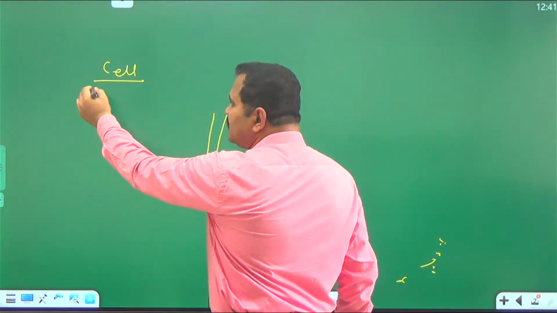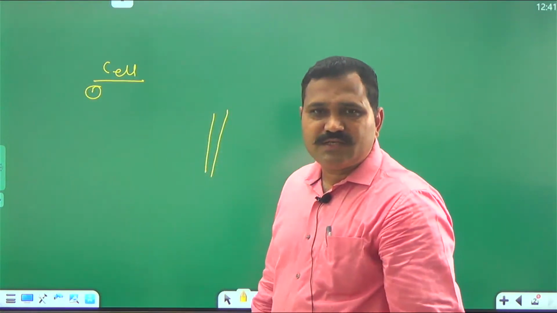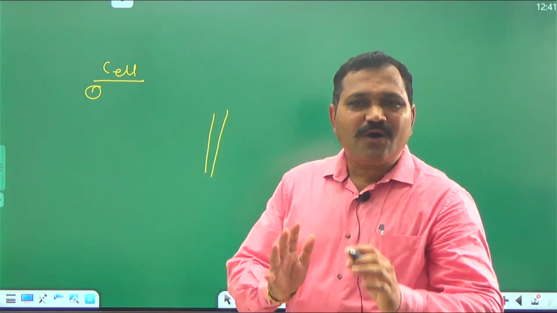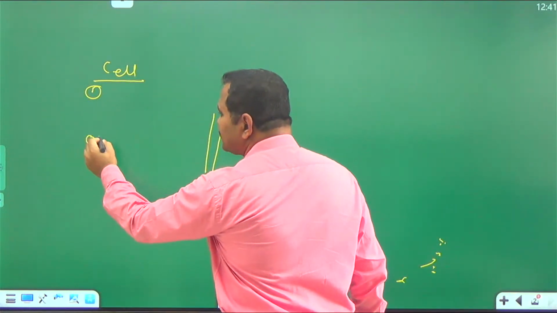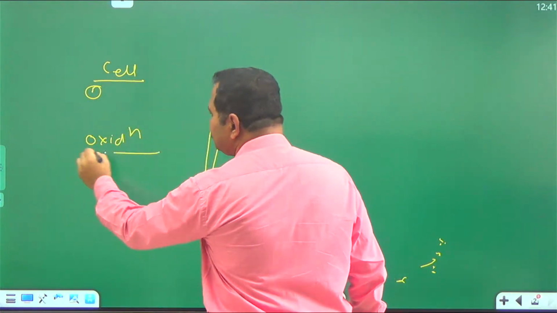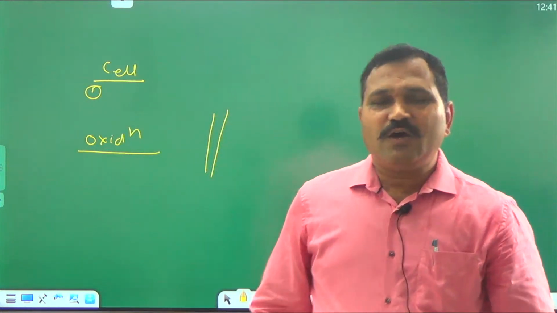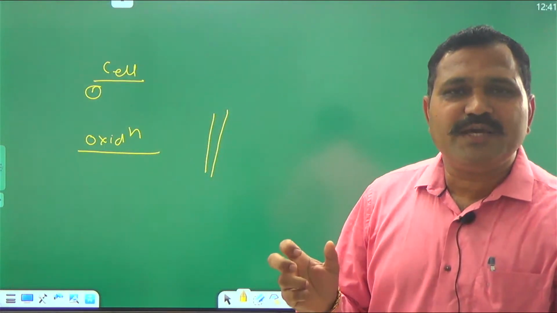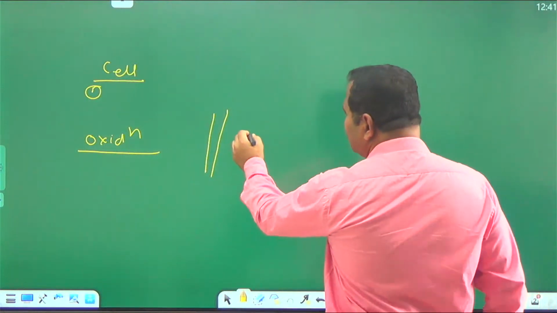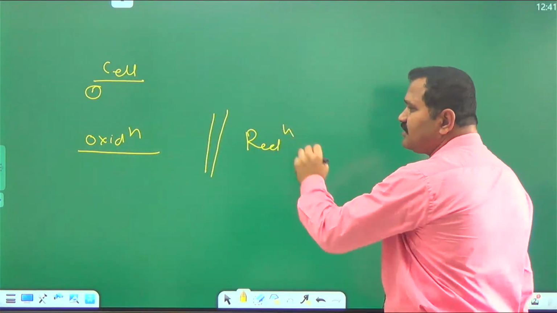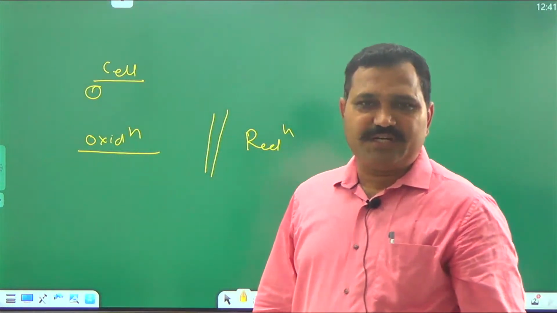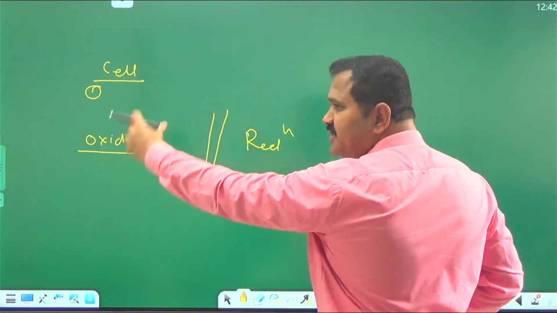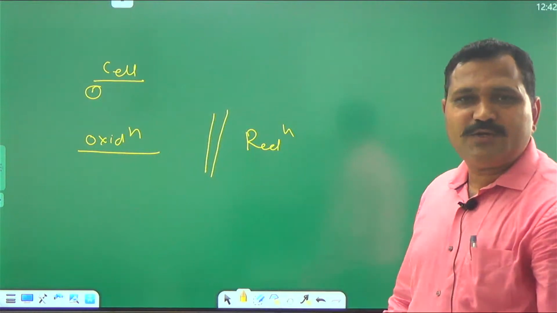First rule, the electrode where oxidation takes place is written on the left side, and the electrode where reduction takes place is written on the right side. Oxidation left, reduction right. Okay.